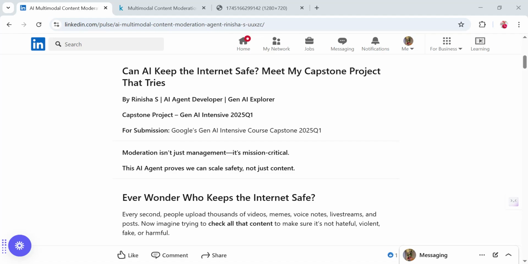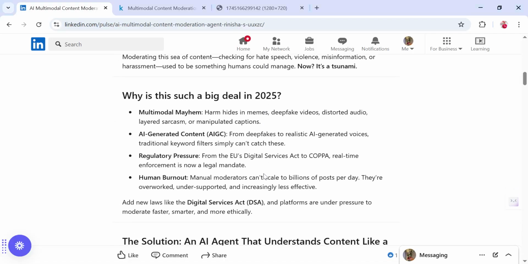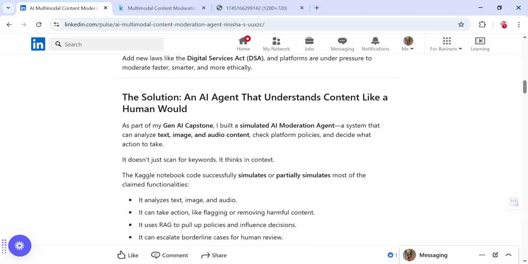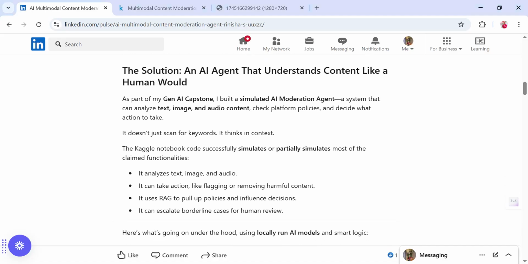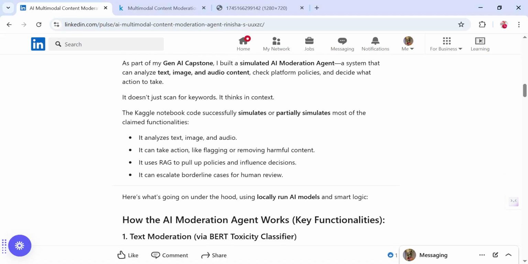Hence, the solution I explored here is an AI agent designed to understand content more like a human would, but at a large scale. The AI agent which I have developed not just moderates the content. It can analyze text, image, and audio.